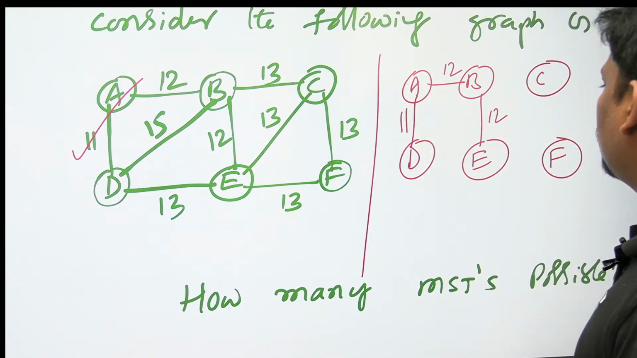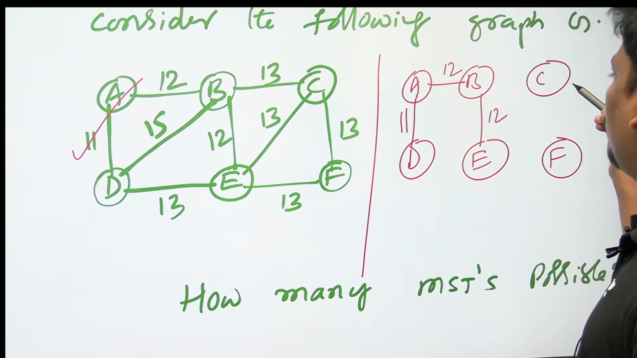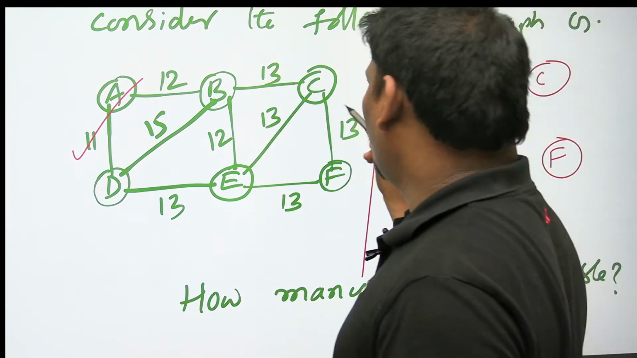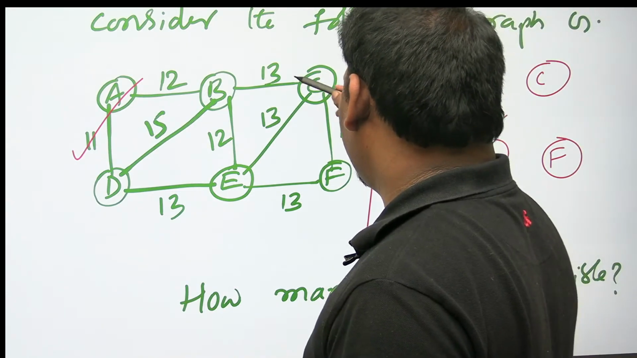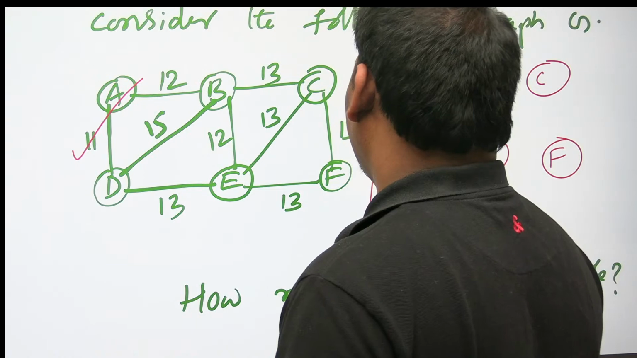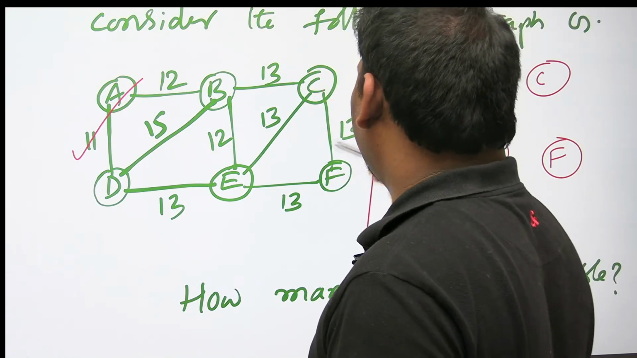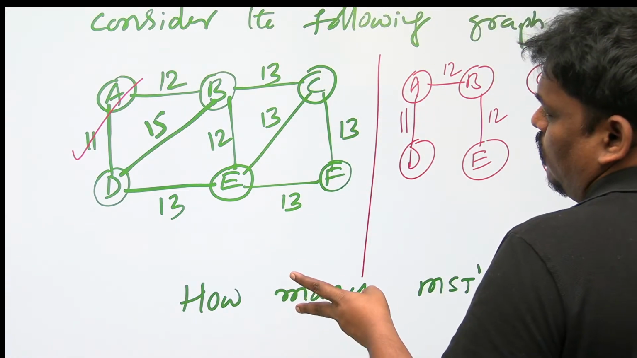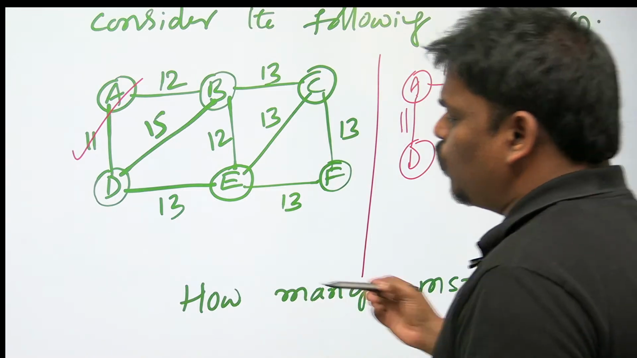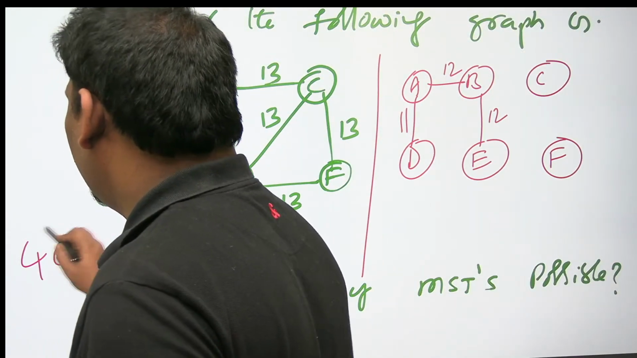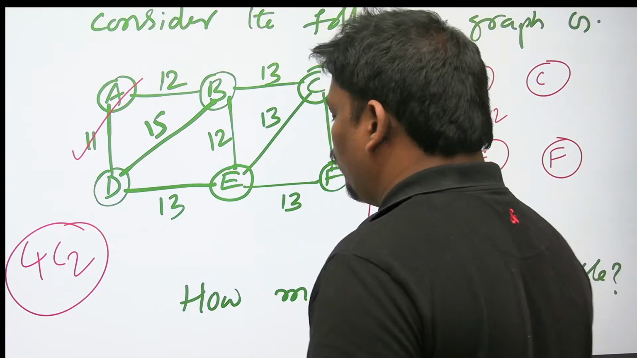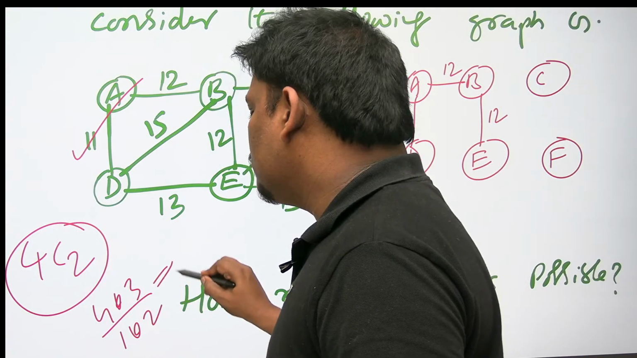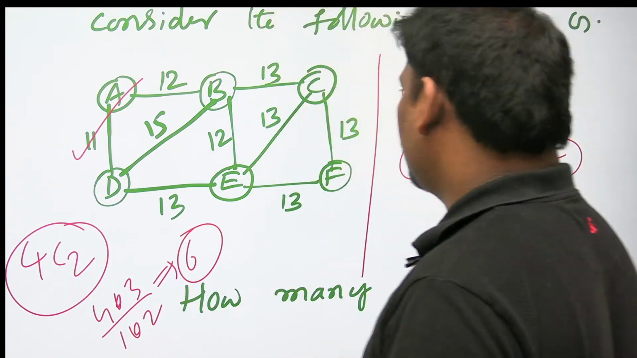Let's see the 2 more edges. There are many 13s. How many 13s are there? There are 4 13s. Out of the 4 13s, I have to take only 2. Out of 4, selecting 2 is 4C2, which is (4 into 3) by (1 into 2), 12 by 2, which is 6. So 6 ways are there.